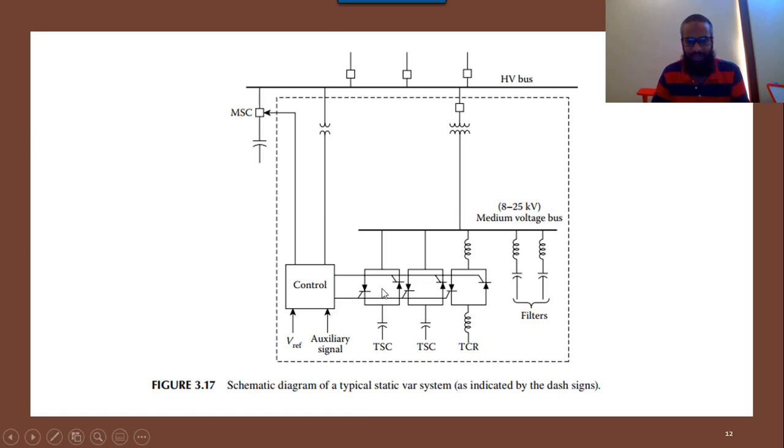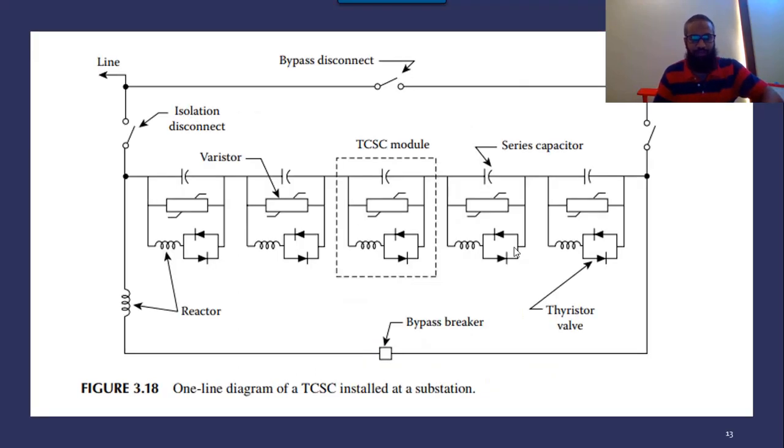If you see, these thyristors are connected with capacitors or with some reactors in order to control the reactive power of the system. Similarly, these static var compensators have some filters to remove the harmonics of the system. The filters are normally LC filters, which remove the harmonics of the system. So this is another diagram. It is a single line diagram of thyristor controlled switched capacitors.